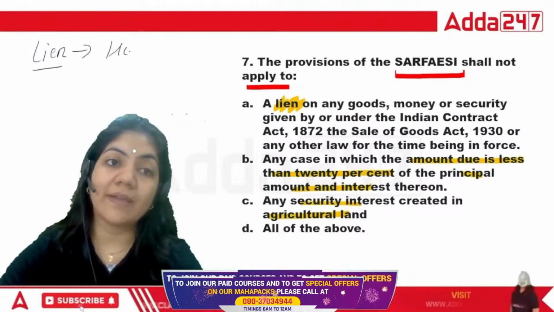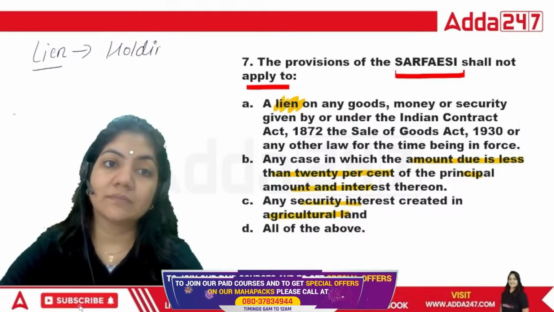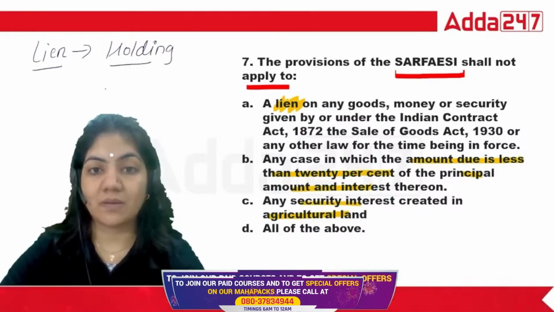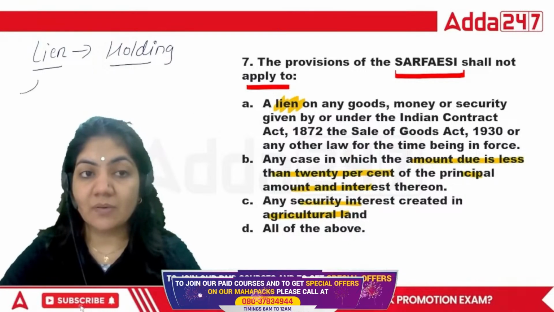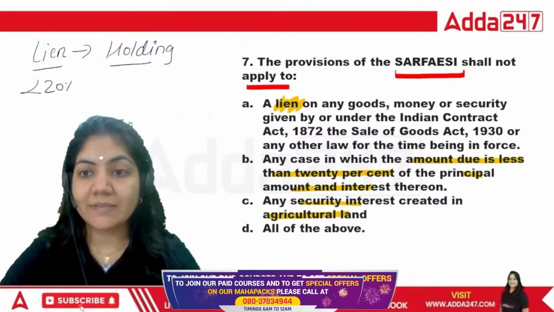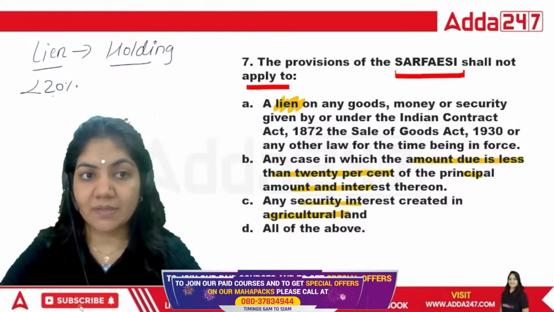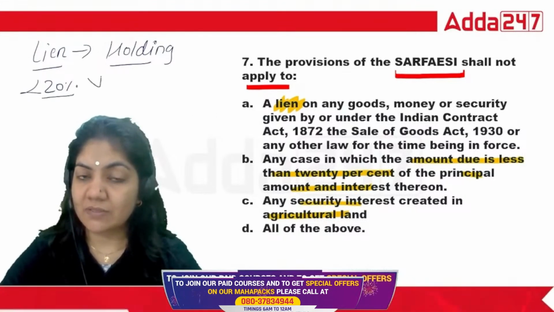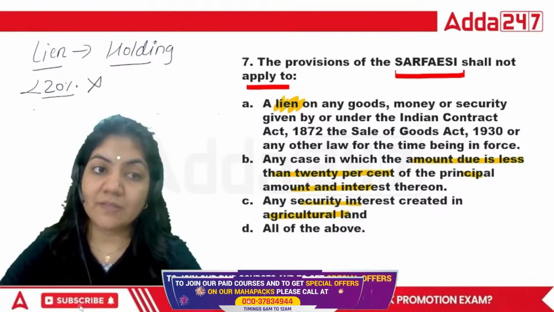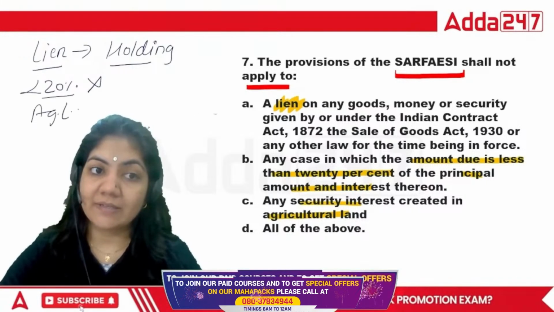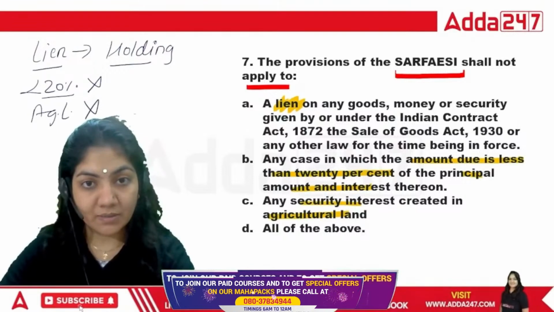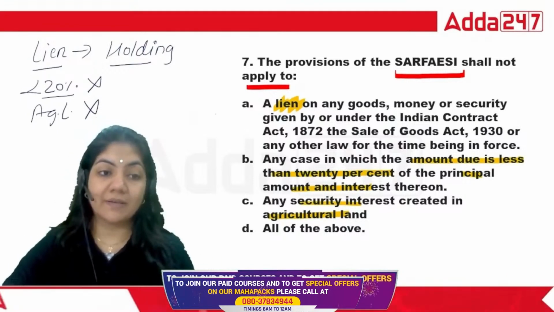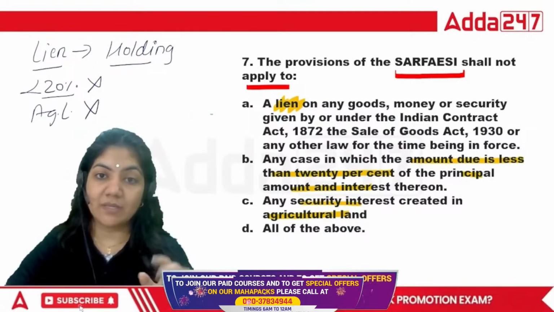Suppose we have a right of holding, to hold something, that is called lien, right? If the amount is less than 20%, then the SARFAESI Act will not apply. And if it is agricultural land, then the SARFAESI Act will not apply. So in all four cases, the SARFAESI Act will not apply.